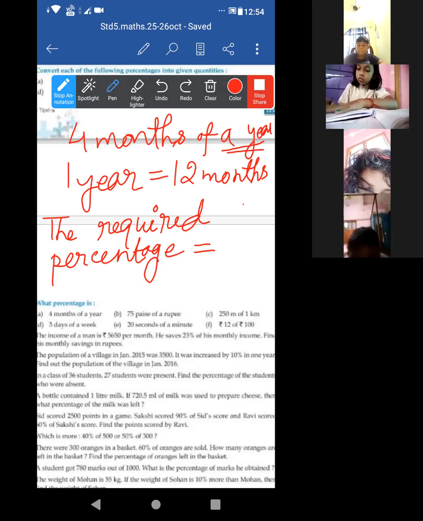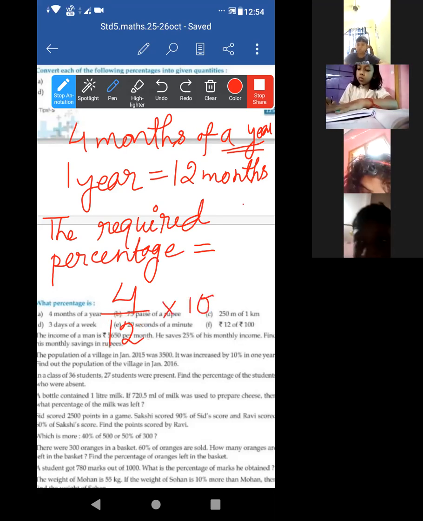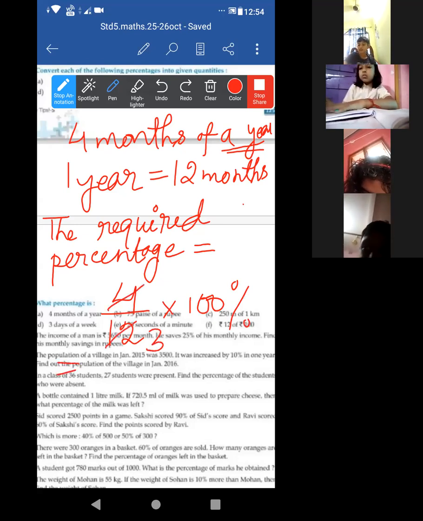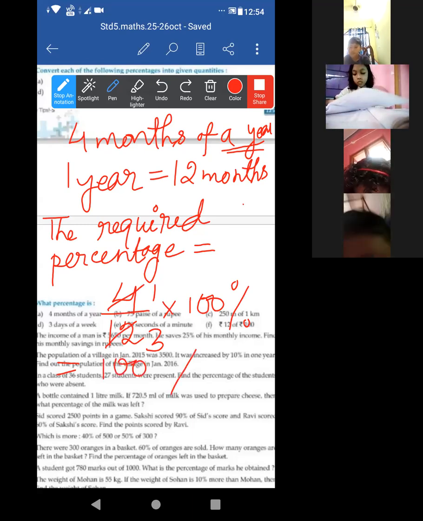Now 4 by 12. As it is 12, not 100, what will we do? Into 100%. Now you can cancel. 4 threes are 12, so 100 by 3%.